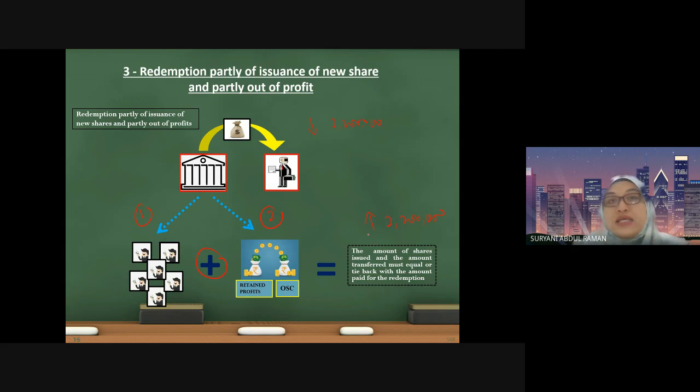So this is the combination of method 1 and method 2, where we have to ensure that the amount of shares issued and the amount that we transfer from the retained profit must tie back with the amount paid for the redemption.